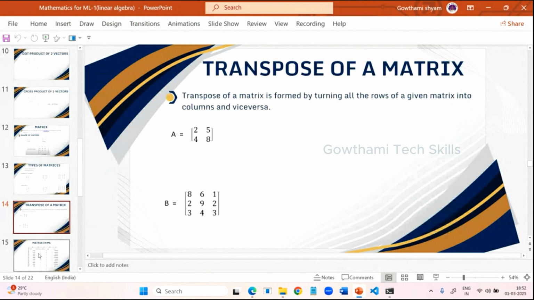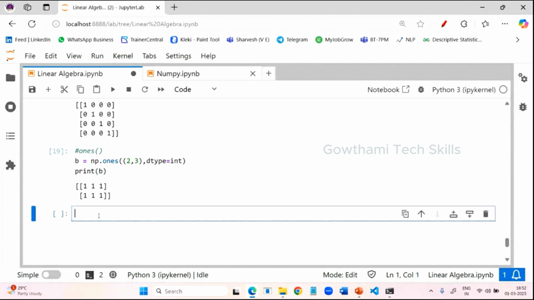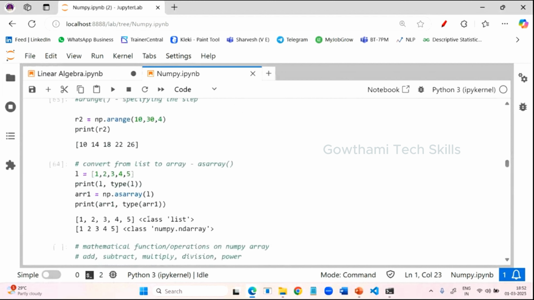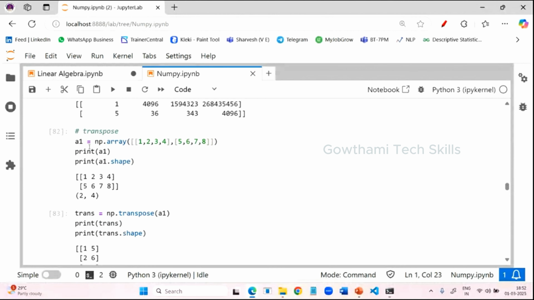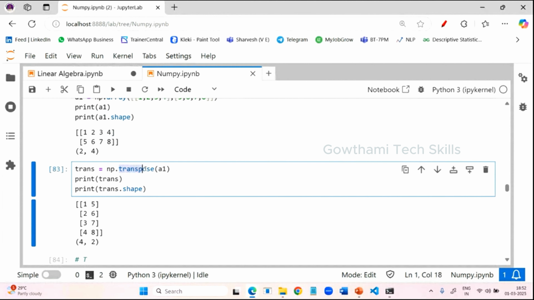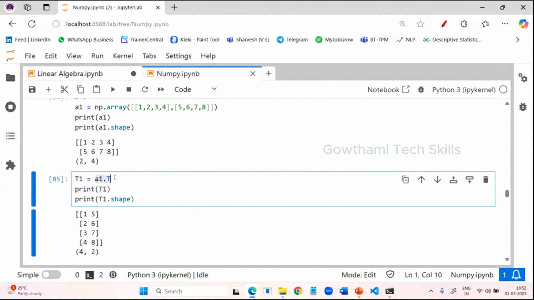And the transpose of a matrix is nothing but the row values converted to columns and the column values converted to rows. That is what a transpose is. This also we learned already. The transpose function or a transpose, we have seen while learning the NumPy library. So transpose you can do with either the transpose function or T. See here, a1 dot T.